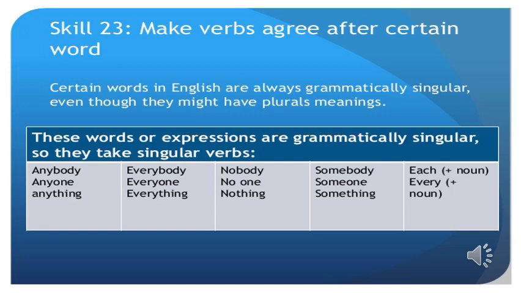There are some words in English that are always singular, even though they might have plural meanings. These words or expressions are singular, so they take singular verbs. These words are anybody, anyone, anything, everybody, everyone, everything, nobody, no one, nothing, somebody, someone, something, each plus noun, every plus noun, etc.